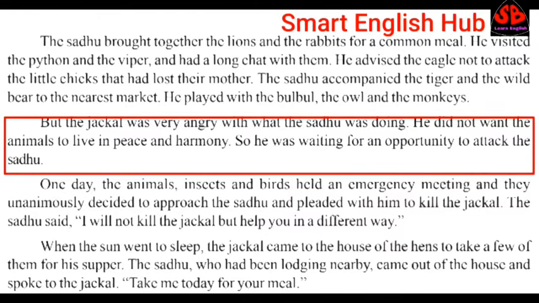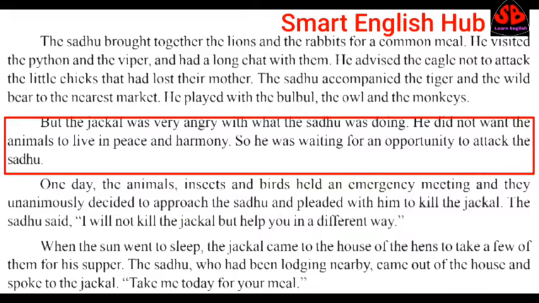But the jackal was very angry with what the sadhu was doing. Obviously the jackal will be angry, because if all the animals get united once again, it will be very difficult for the jackal to kill the animals. What was the sadhu doing here? The sadhu was uniting all the animals.